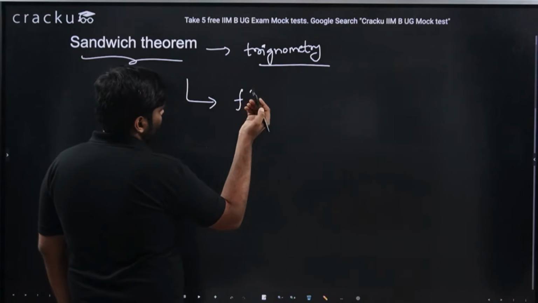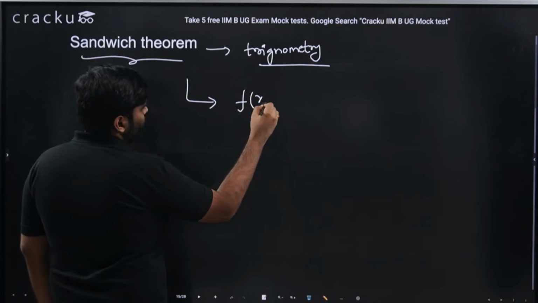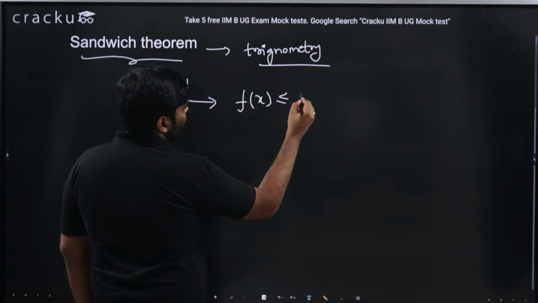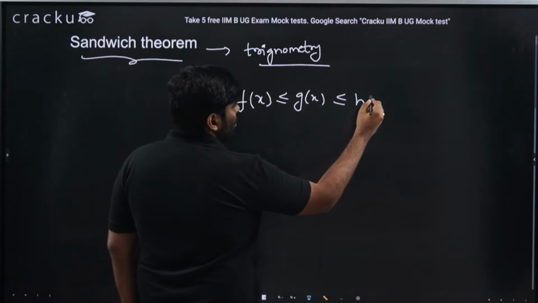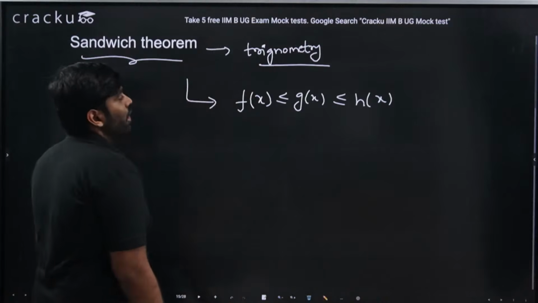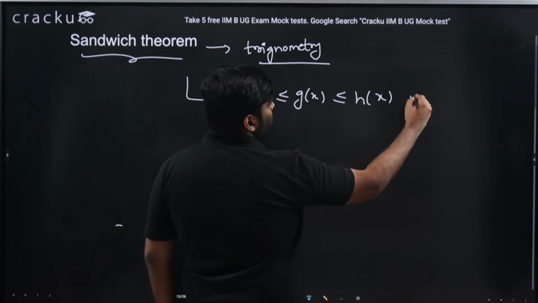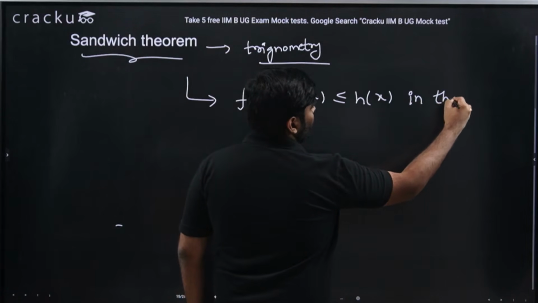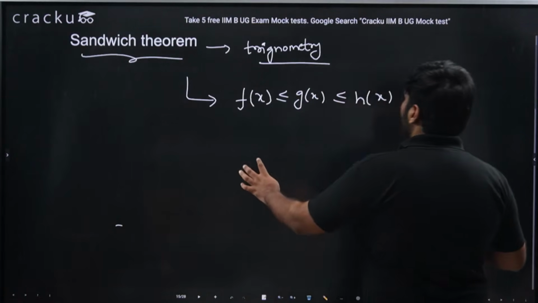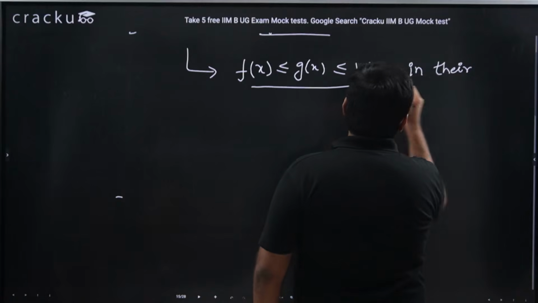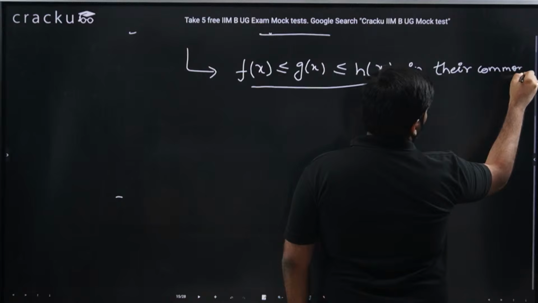So if there are three functions, let's say f of x, g of x, h of x, and if f of x is less than or equal to g of x, less than or equal to h of x in their common domain. Because f of x, g of x, h of x, all three need not have the same domain, but there will be some common domain which caters to all three.